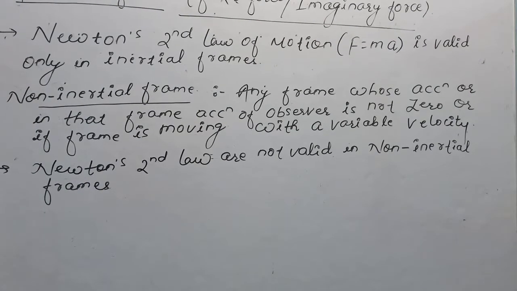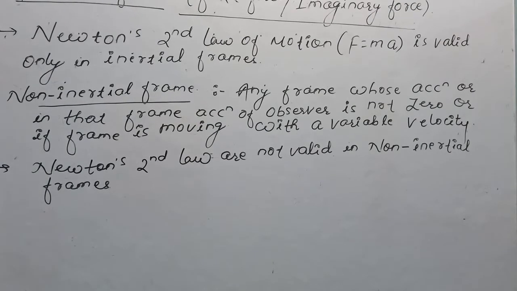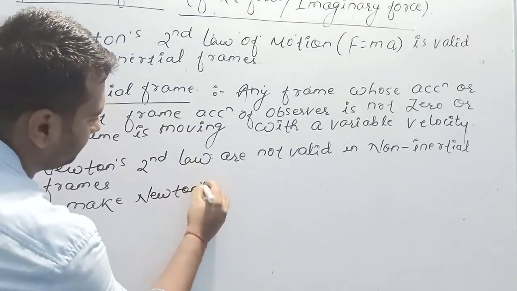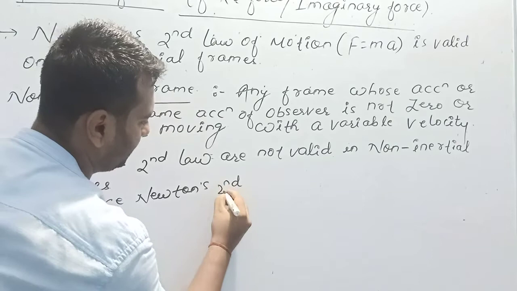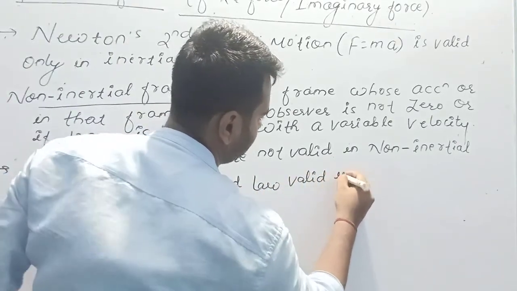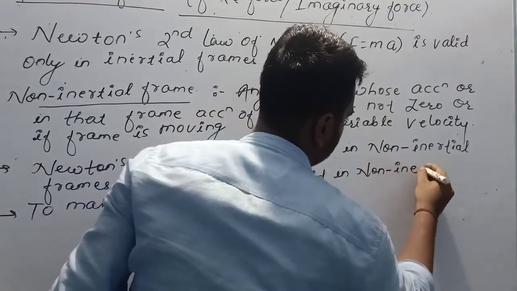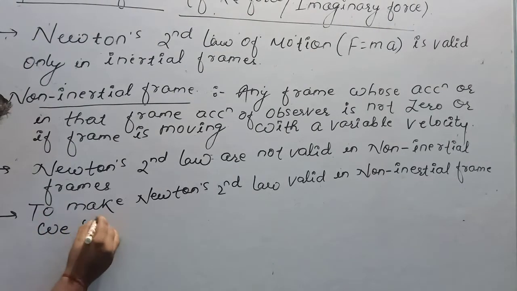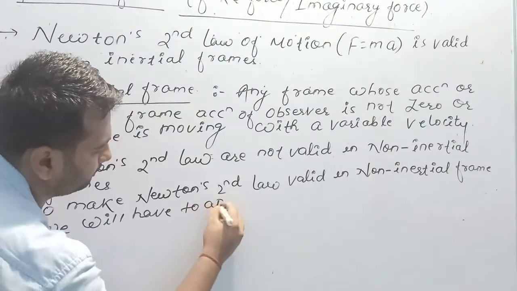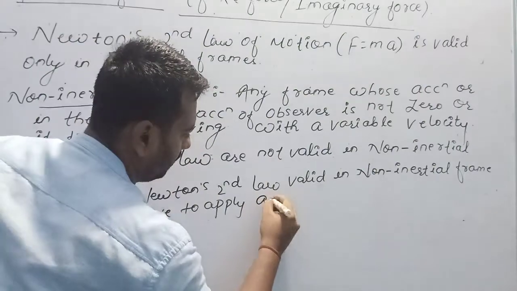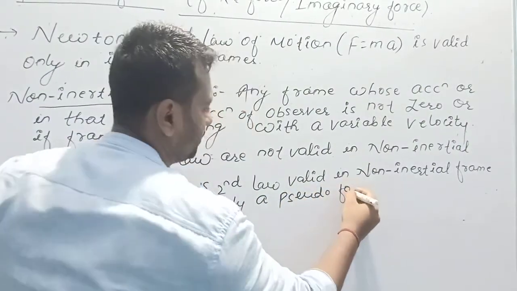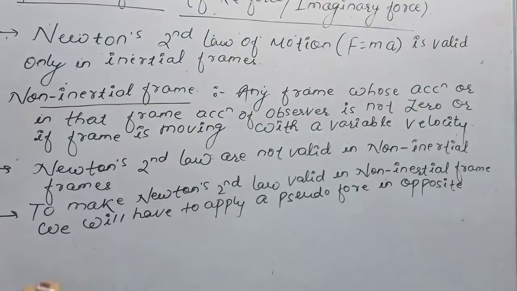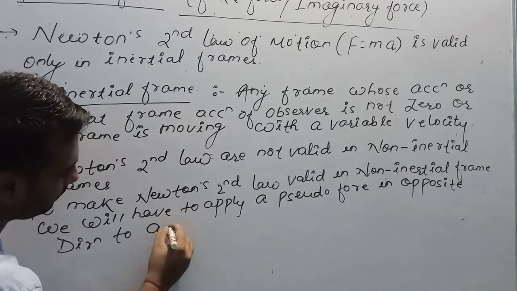Okay. So if we want Newton's second law to be valid in a non-inertial frame, we will have to apply a pseudo force in the opposite direction to the acceleration of the observer.